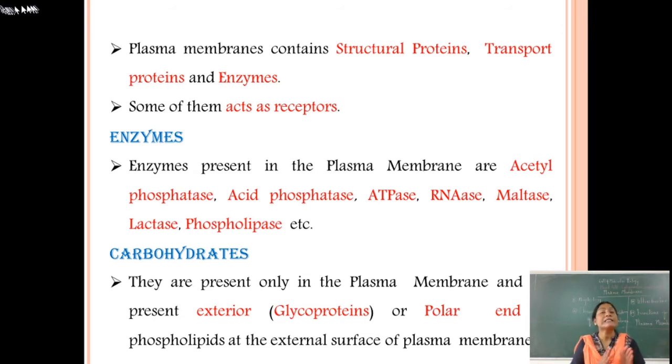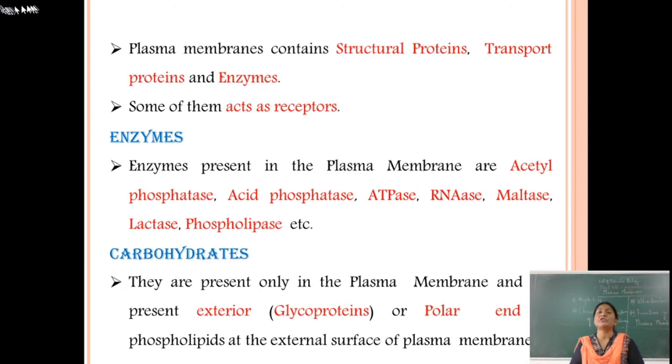Various enzymes are present in the plasma membrane, such as acetyl phosphatase, acid phosphatase, ATPase, RNase, maltase, lactase and phospholipase. Some proteins also act as receptors, and these enzymes present in the plasma membrane perform different roles in different mechanisms.